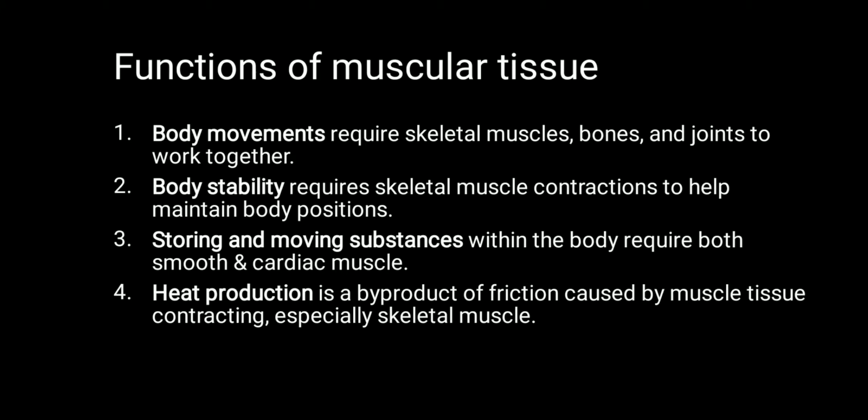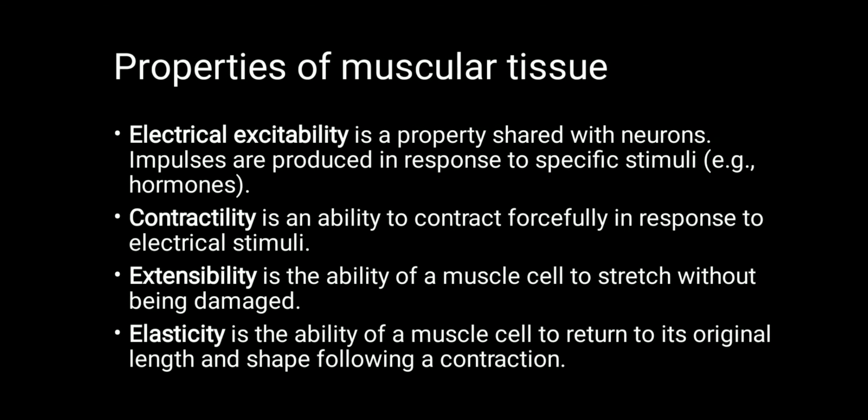Coming to the functions of muscular tissue, it helps in the movements of our body like walking, running, etc. It also helps in the maintenance of our postural balance, body balance, and in storing and moving substances within the body, required by the skeletal, smooth, and cardiac muscles. It also helps in the production of heat, which is a byproduct of friction caused by muscular tissue.